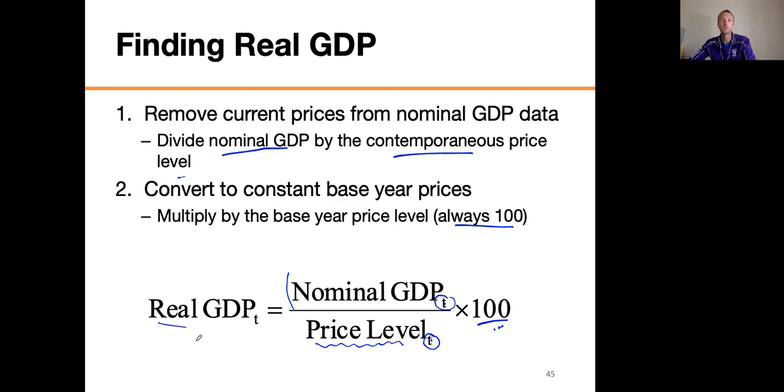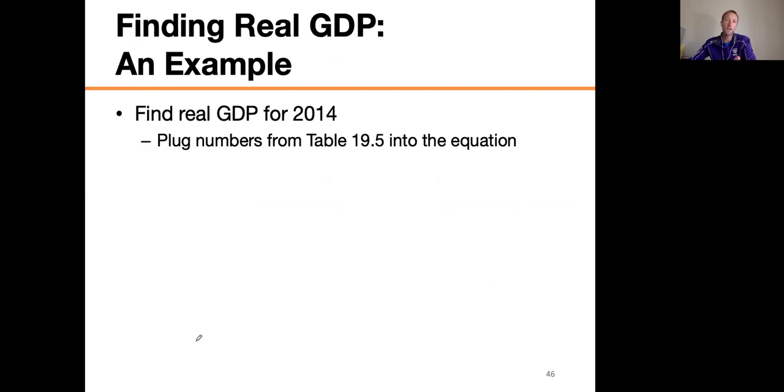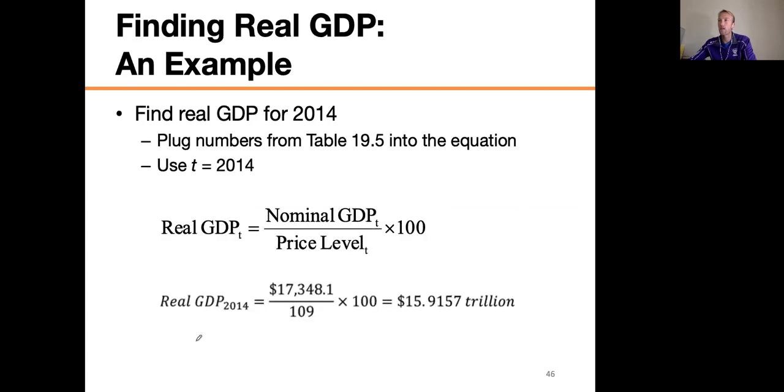Okay, let's do an actual example. So I'm going to go back to that table and I'm going to find the real GDP for 2014. So if you want to pause this for a second, rewind a little bit, and you plug in the numbers using T equals 2014, using that formula. I'll let you do it.